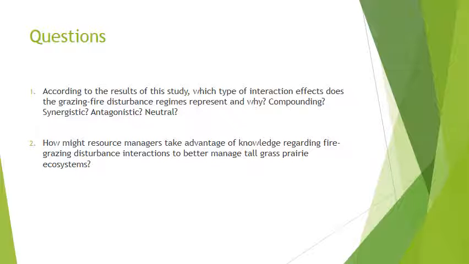So, for our discussion, let's take a look at these two questions. According to the results of this study, in your opinion, which type of interaction effect does the grazing fire disturbance regime have on the tallgrass prairie ecosystem? Is this a compounding effect, synergistic effect, antagonistic effect? Is it neutral? And how might resource managers take advantage of knowledge regarding the fire grazing disturbance interactions to better manage tallgrass prairie ecosystems?